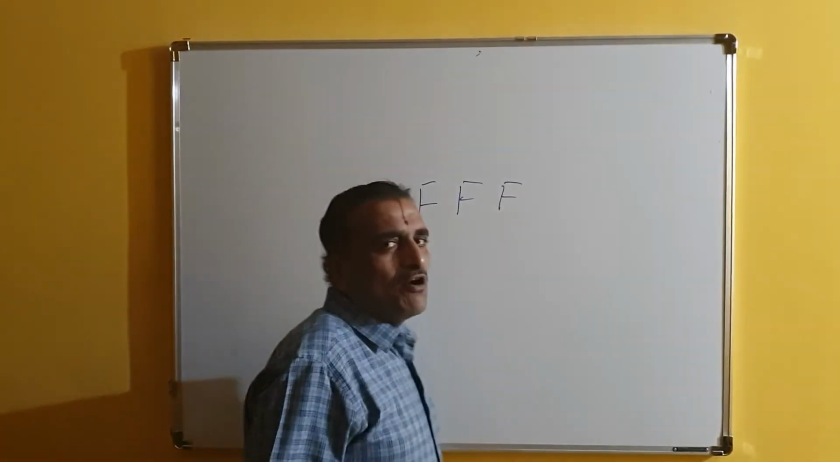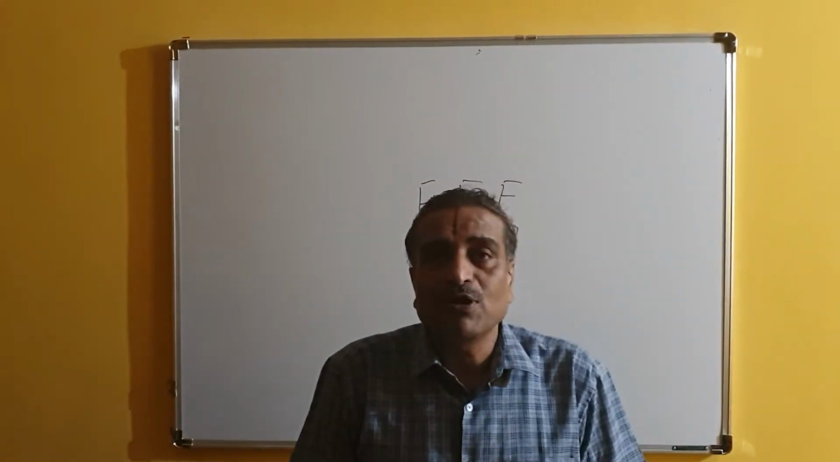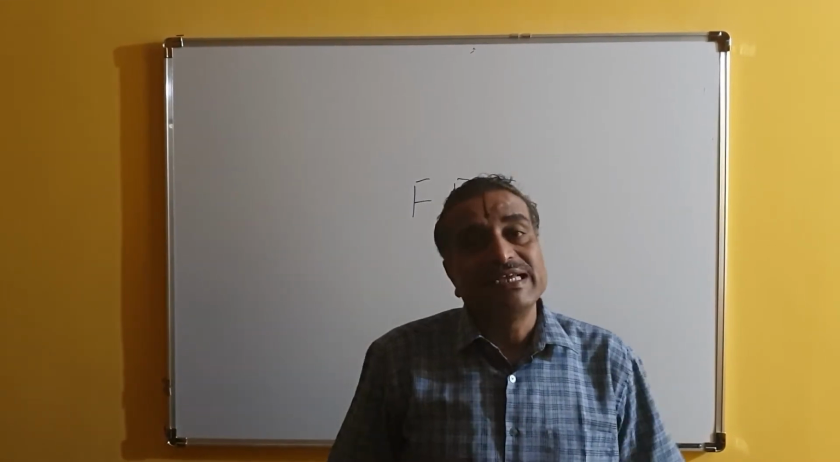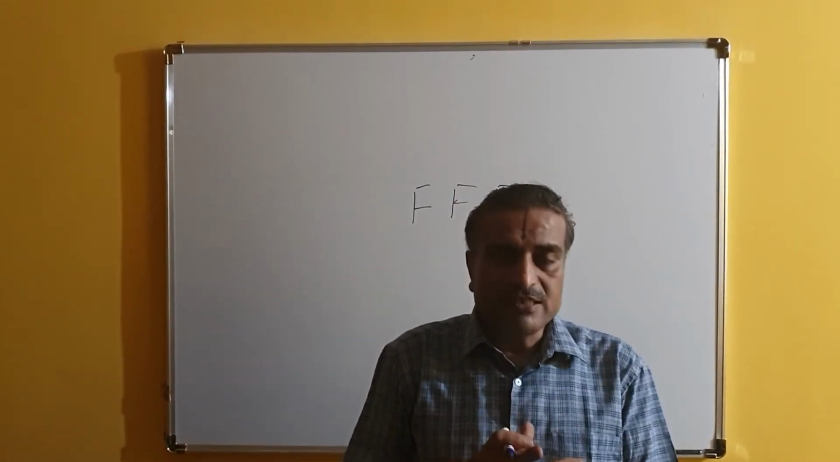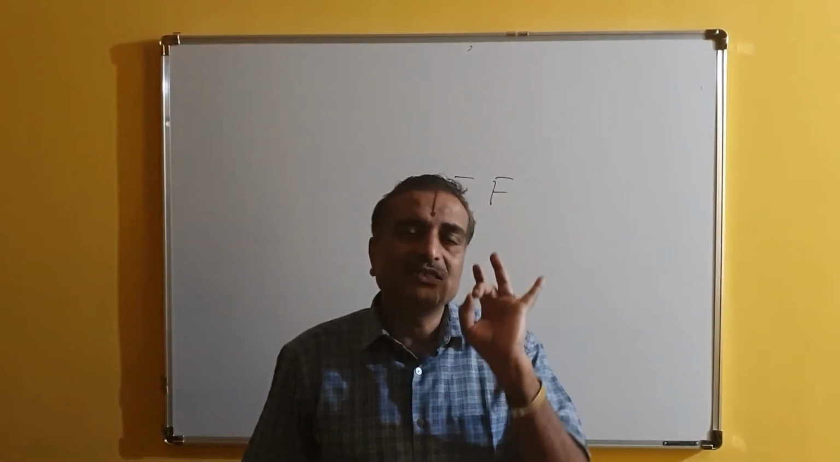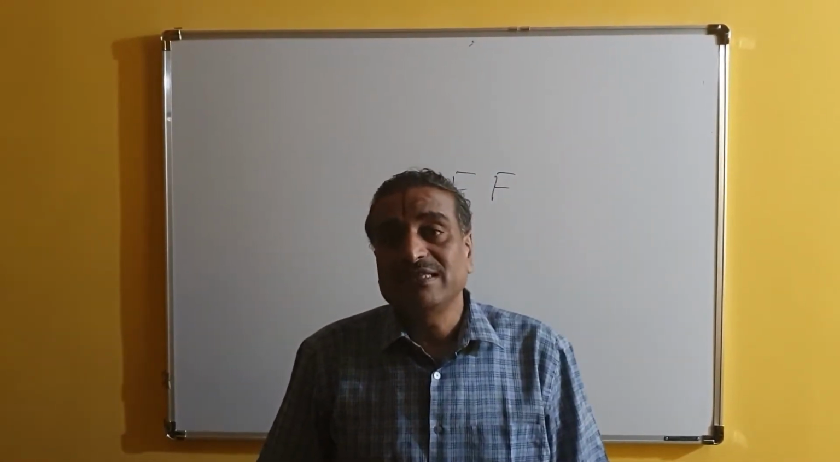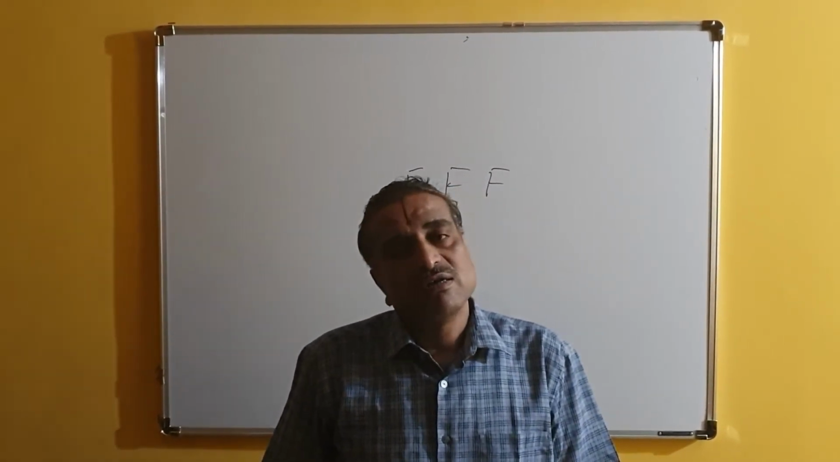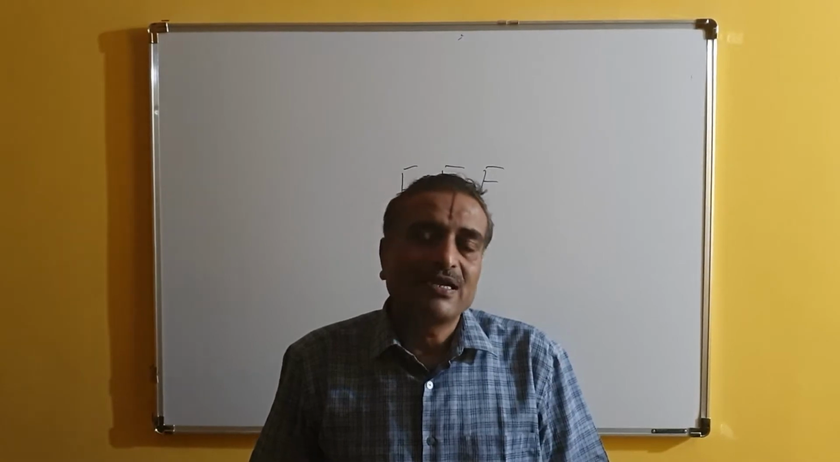Because of that, we have the 3 F's from plants, which are very important for living organisms. What are those 3 F's? First one is food, second one is fiber, and third one is fuel. These 3 things are very important for the living of plants and animals.